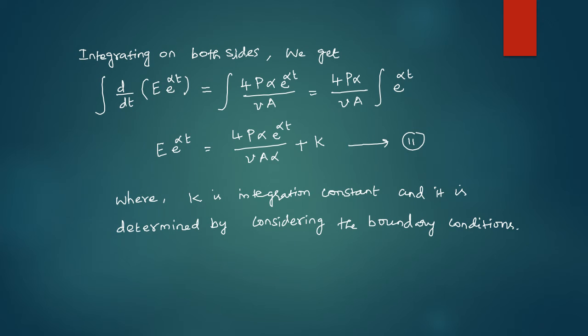Integrating on both sides, we get capital E into e power alpha t is equal to 4P alpha into exponential power alpha t divided by small v capital A into alpha plus k. Put this as equation number 11, where k is the integration constant and it is determined by considering the boundary conditions.